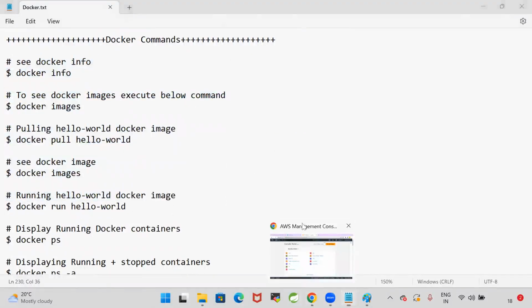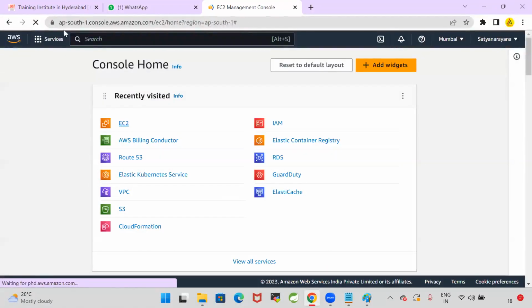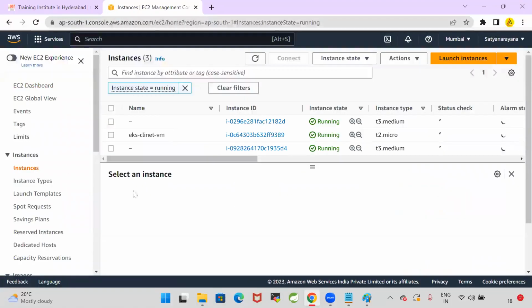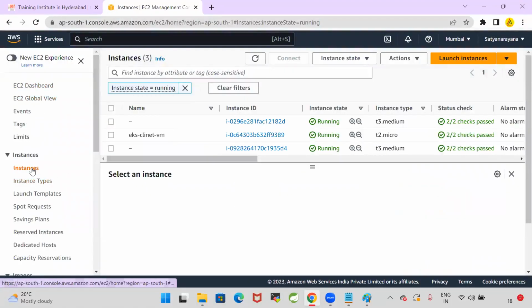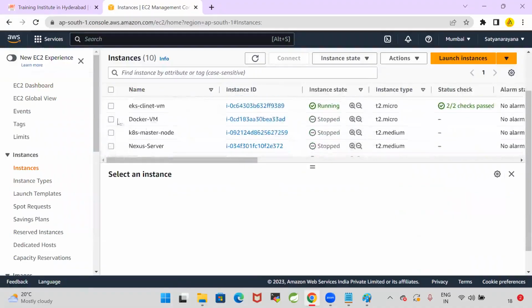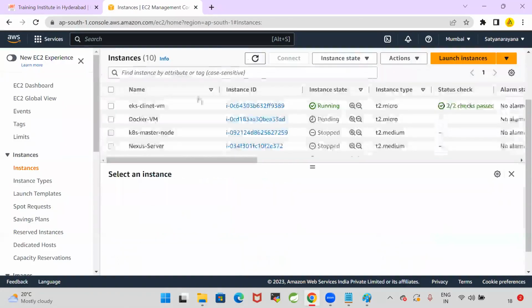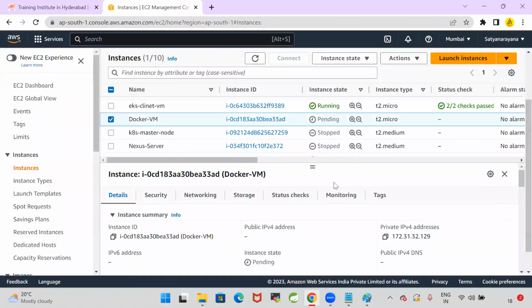So let me start my machine. Yesterday, after the class was completed, I stopped my machine. Now let me start the machine again. Let me go to the instances which I have. Docker VM is available. Select this Docker VM, Instance state, Start instance. Yesterday, after the practice was completed, I stopped it. Now I am restarting the machine. Once this Docker machine is started, a public IP will be generated. By using that public IP, we can connect to that machine.